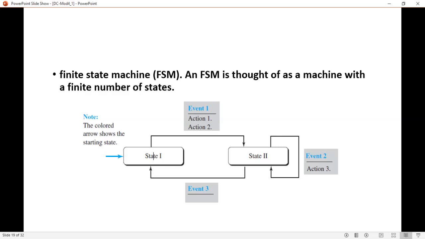Until an event occurs, the machine will be in any one of the states. Each event is associated with two reactions: one defines the list of actions to be performed, and the other determines the next state. As shown in the diagram,